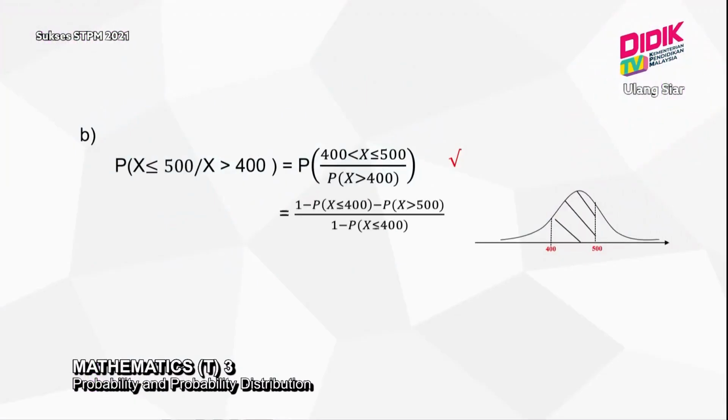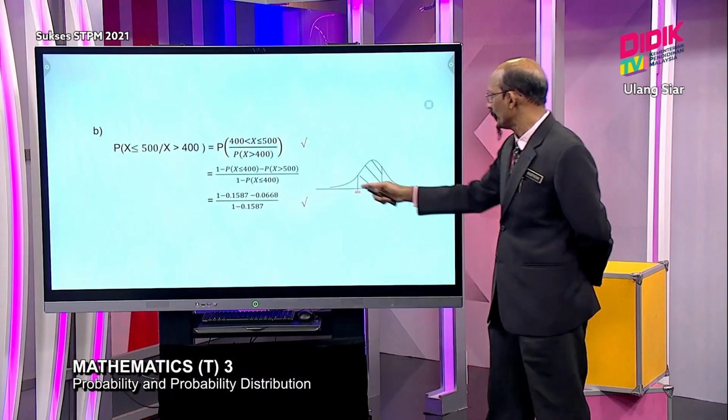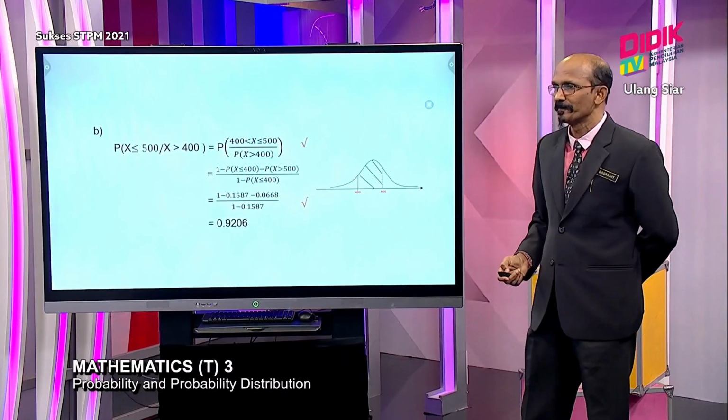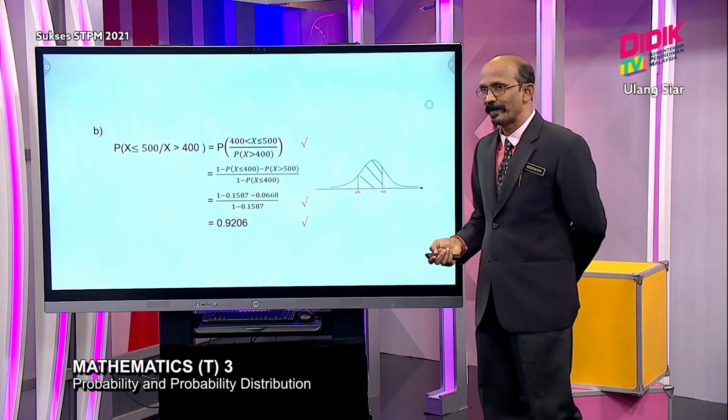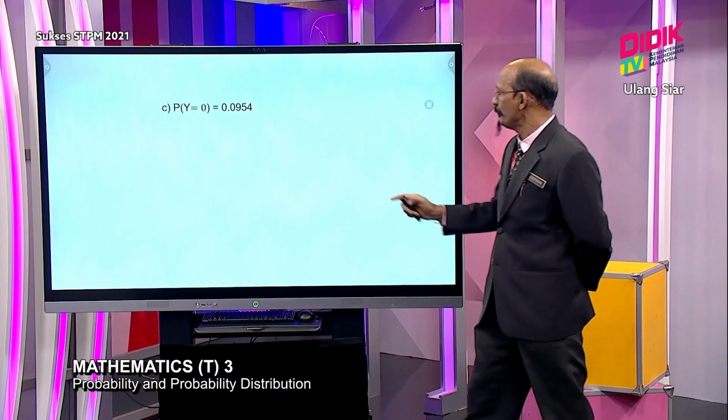Because you want to find the probability for this, all together is equal to 1 minus this probability and minus this probability. Because these values are already given, I substitute them in. From here to here there are no marks because we are just applying. If we substitute correctly all the values, we get 1 mark, and my answer gets 1 mark. Then part C. In part C, they give you this one.